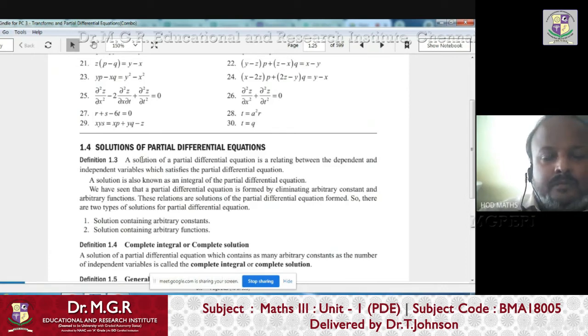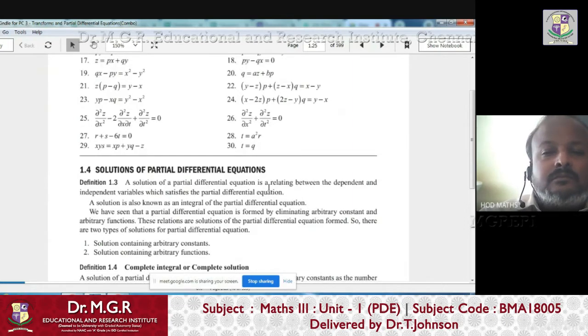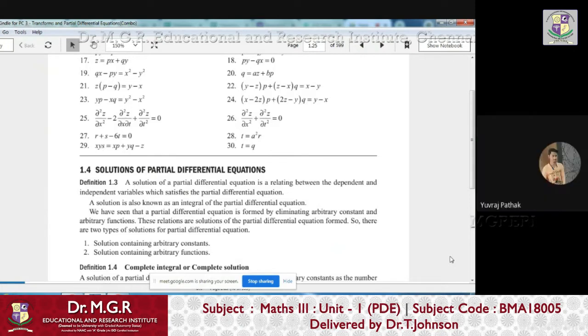So now are you able to see the screen? Solutions of partial differential equations. Is it visible to you? Yes, sir. Yes, sir.